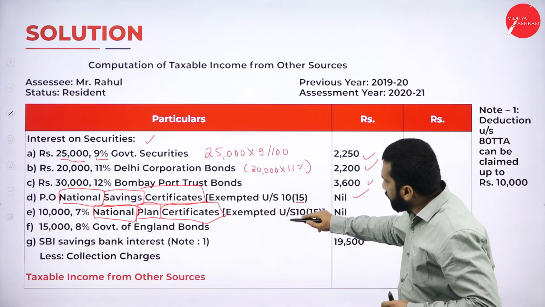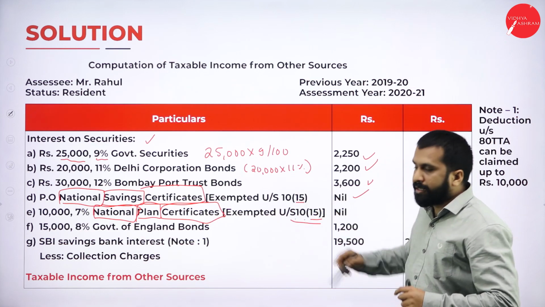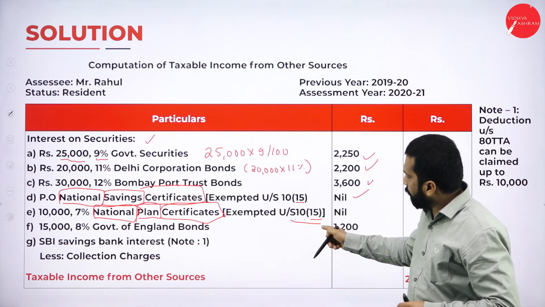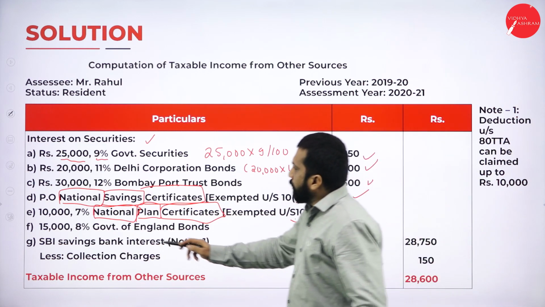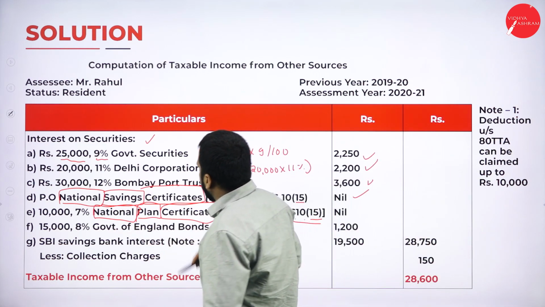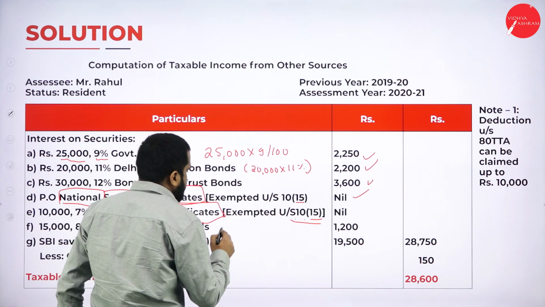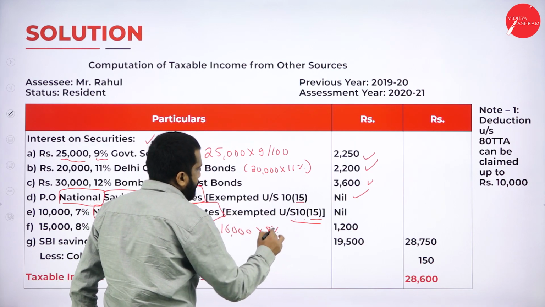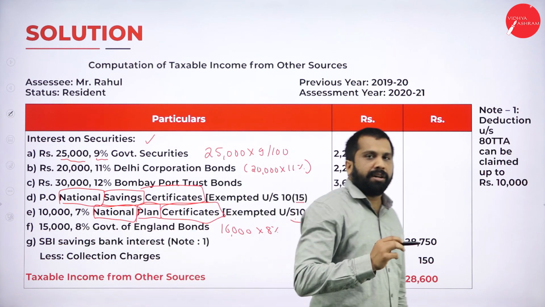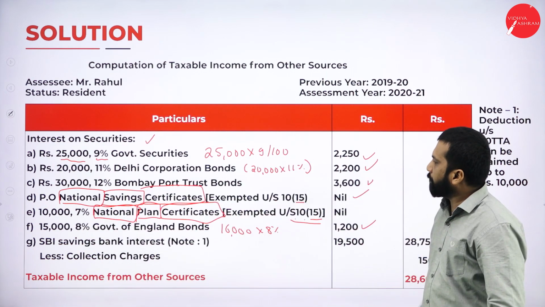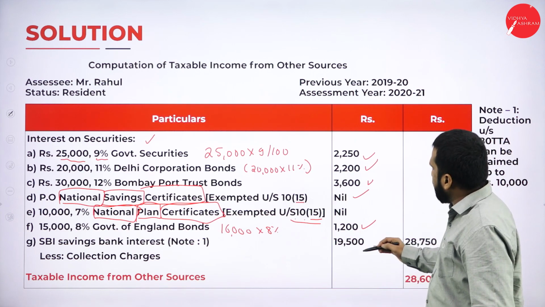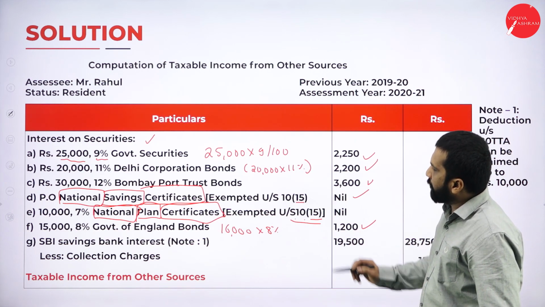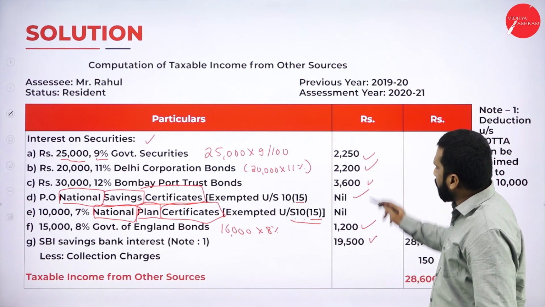Now, how do we read this? Section 10, subsection 15. Now, 16,000 at 8% Government of England. 16,000 multiplied by 8% is 1,200. Similarly, your SBI, last one, is 19,500.